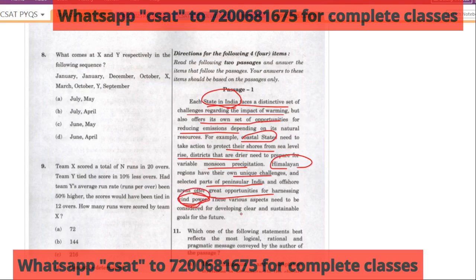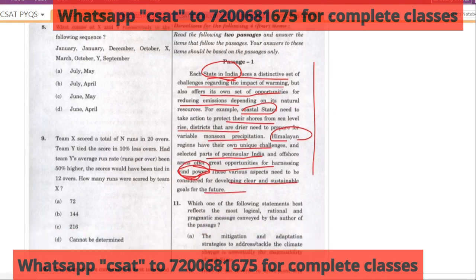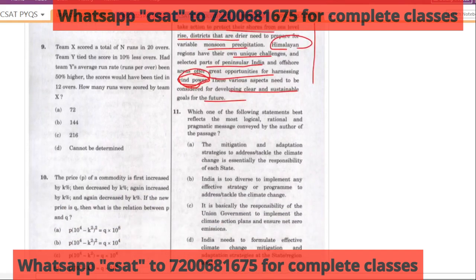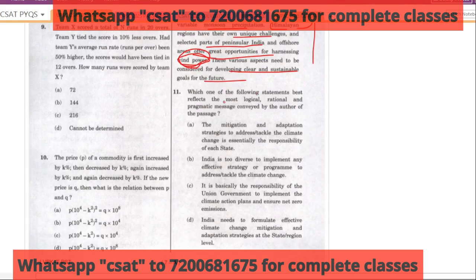This much only is told. So various aspects need to be considered for developing clear and sustainable goals for the future. So just telling different states have different problems, and so that is why different opportunities also they have to solve it. This is the crux of it. Okay, without even looking at the question, we are ourselves finding a crux. See, most logical, rational and pragmatic message.